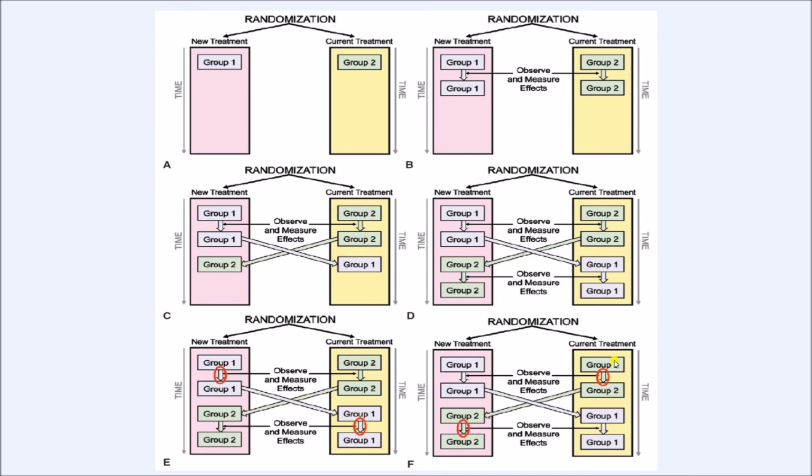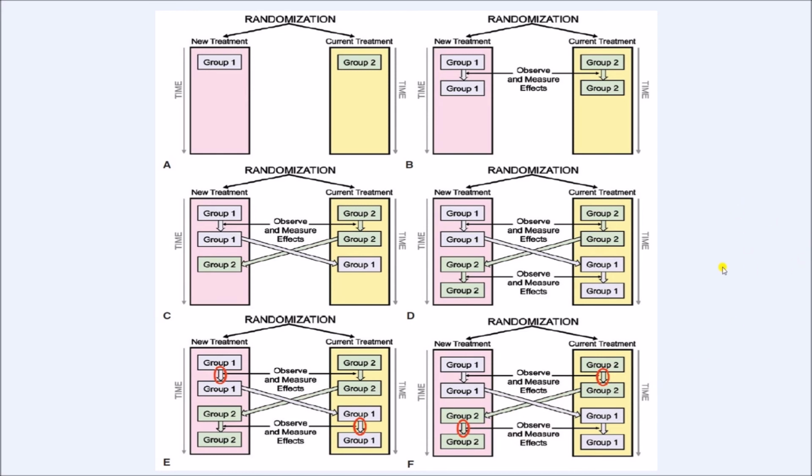Similarly, here also the group 2 people who received losartan, how much blood pressure it decreased can be compared to the blood pressure decrease due to amlodipine, in the same group of people. Alright, here also we can ignore the effect of the other variables because the only difference is the treatment they received.